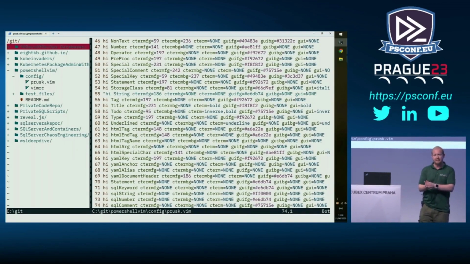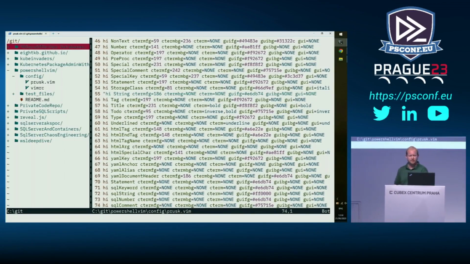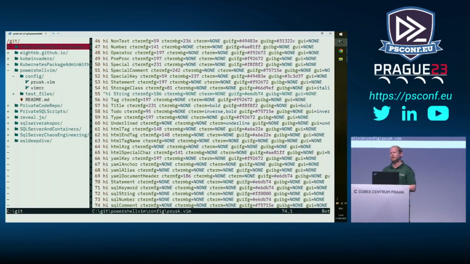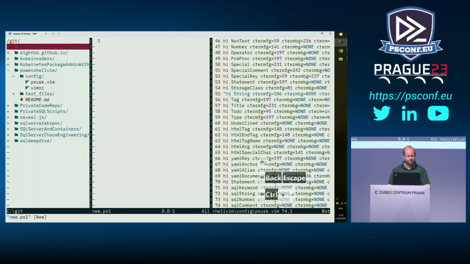Which is why I sort of died inside a little bit yesterday when I realized I had to come up with a new color scheme. But there's hundreds and hundreds of color schemes already built for you out there, and I've got a link. I thought it was PowerShell vimcolorschemes.com or something like that. No, it's not. Nobody's mental enough to do PowerShell vimcolorschemes.com. But yes, we can do that. But let's do escape that and Control W.